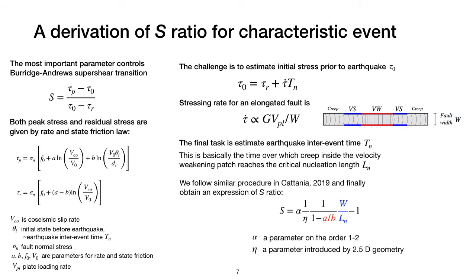And we follow a similar procedure in Catania 2019, but replacing all the relevant stress intensity factors used in her paper by the 2.5D expressions. And finally, we can obtain a formula for the S ratio. Except for a parameter alpha, which is on the order between 1 to 2, and another parameter eta introduced by the 2.5D geometry, the S ratio is primarily controlled by two dimensionless parameters, A divided by B and nucleation length divided by W.